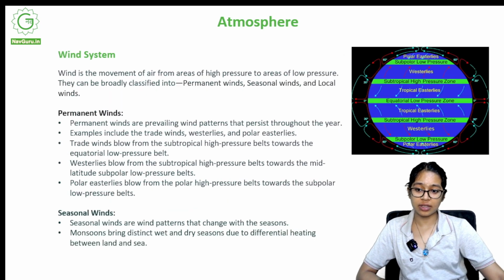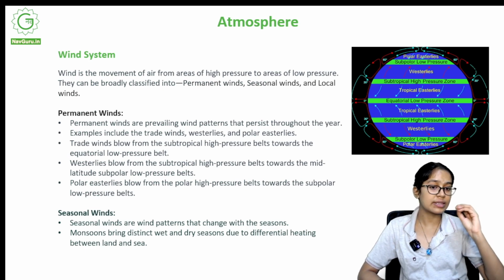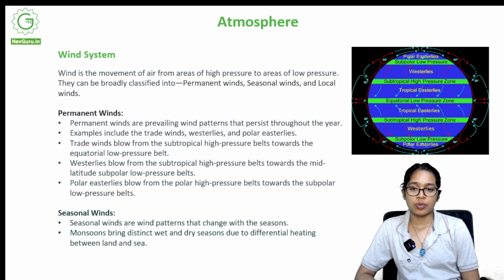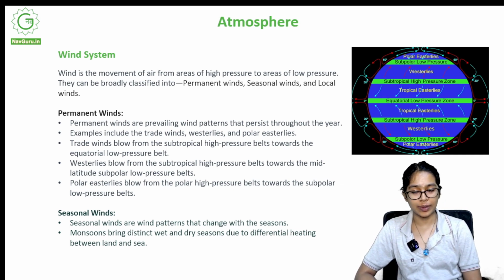Let's go ahead. Please remember these points in your mind while you're preparing. Wind system. Wind is the movement of air from areas of high pressure to areas of low pressure. They can be broadly classified into permanent winds, seasonal winds, and local winds.